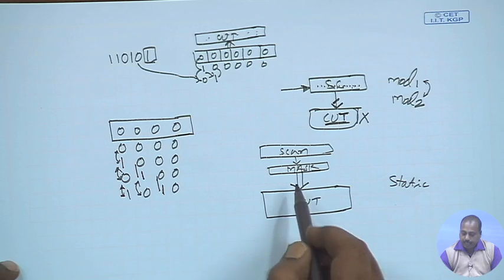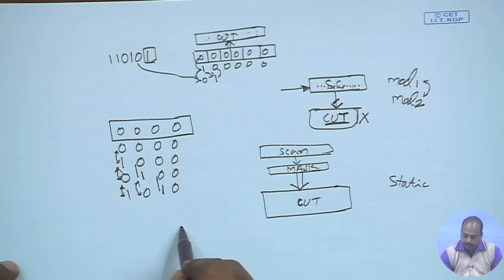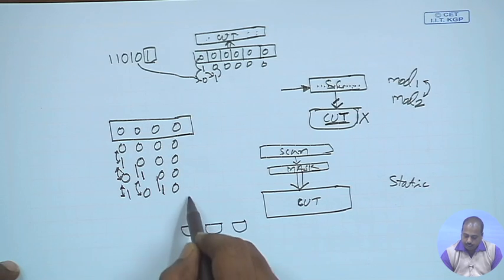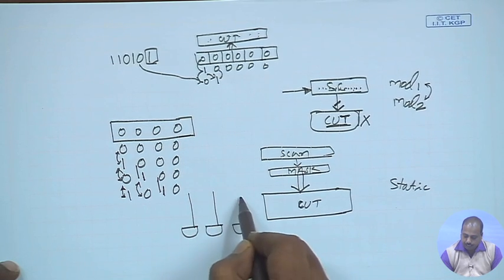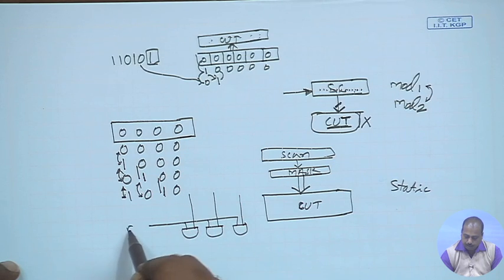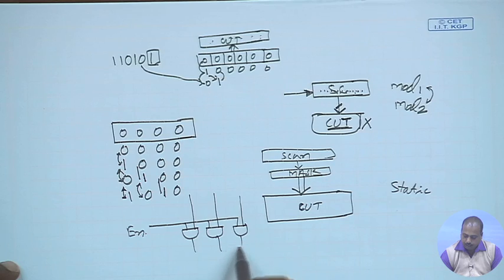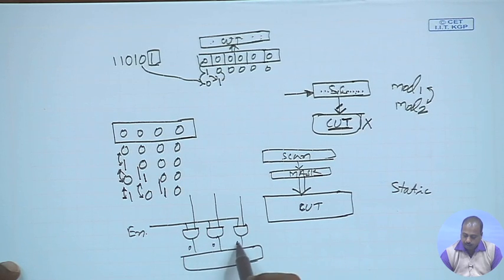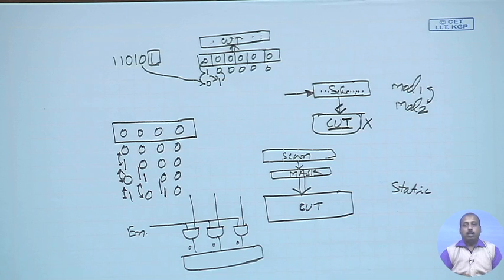Now, if I use an AND gate based mask, my mask is like this. There are a number of AND gates, and these lines are coming from the scan chain, and we have got this enable signal connected here. So, this is the enable, and this is going to the circuit. Now, when this enable line is 0, I will see a 0 here. So, the circuit sees 0 0 0, and it will have some static power consumption, because dynamically the values are not changing. So, dynamic power is not there, but static power will be there.